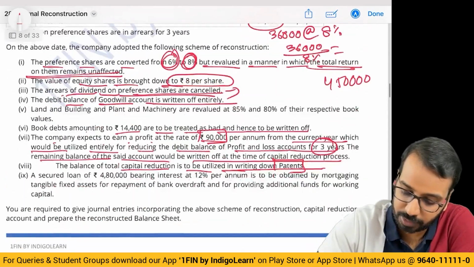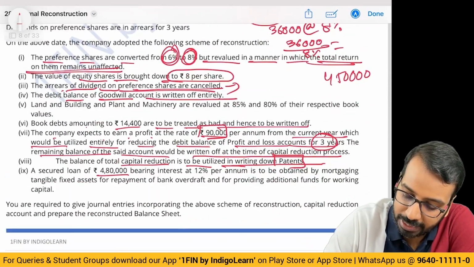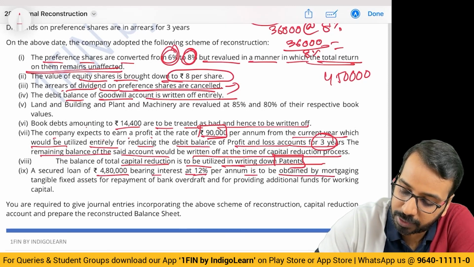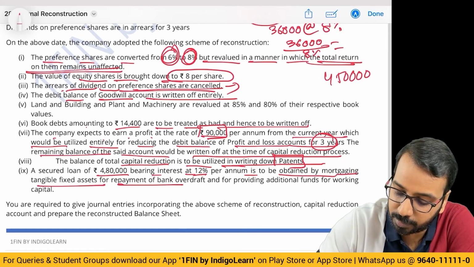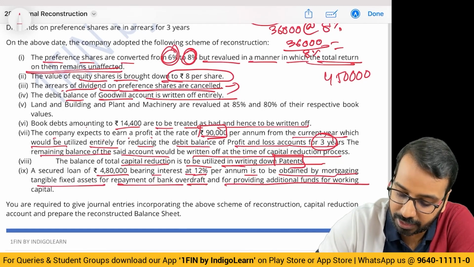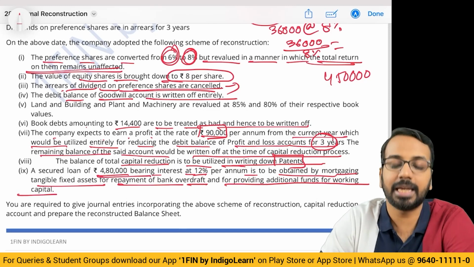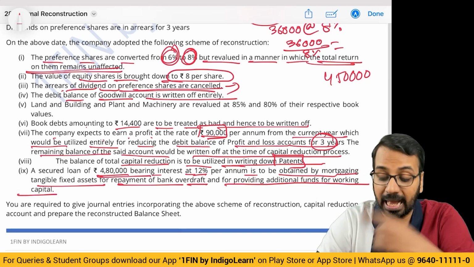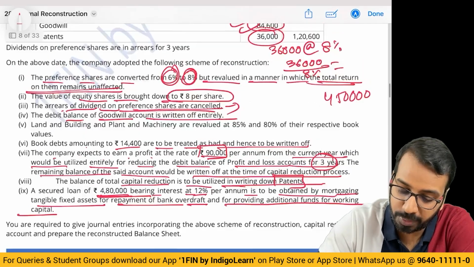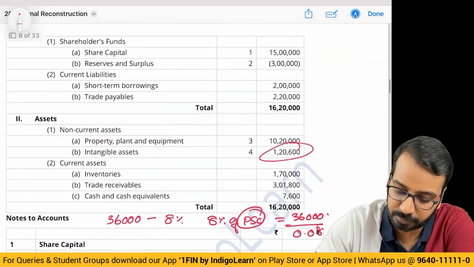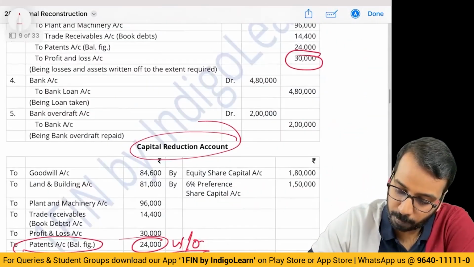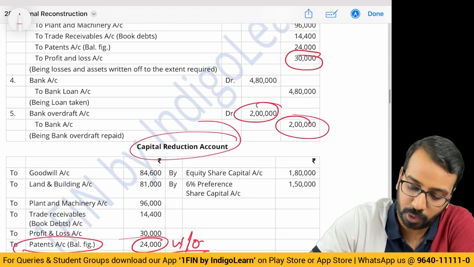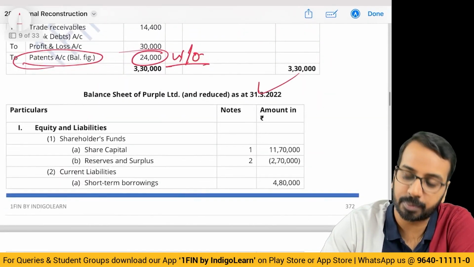So that is done. Secured loan of 4,80,000 bearing interest at 12% is to be obtained by mortgaging tangible fixed asset for repayment of bank overdraft and for providing additional funds. What does this mean? 480, we will raise new loans and we will use that loan to pay off overdraft. How much is overdraft? 2 lakhs. Bank overdraft 2 lakhs has been paid off. Then you can prepare the balance sheet.